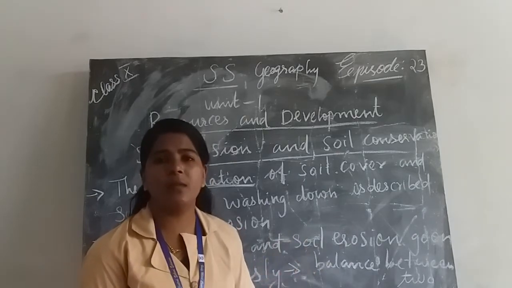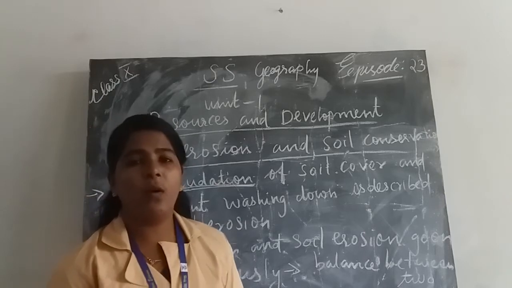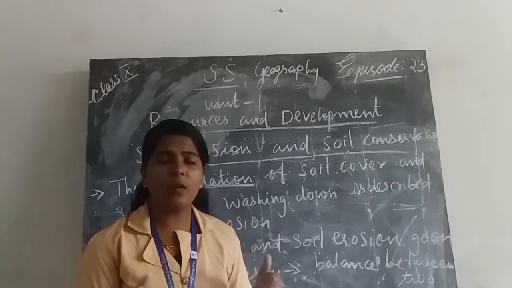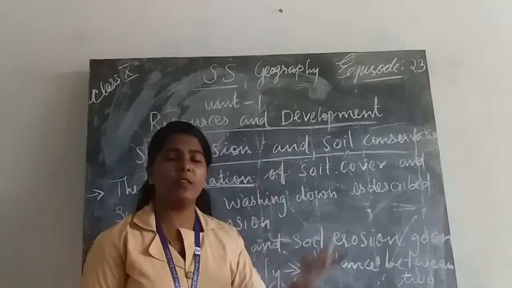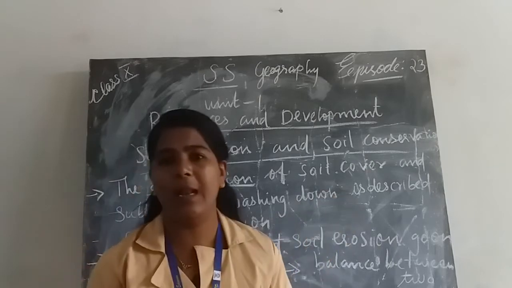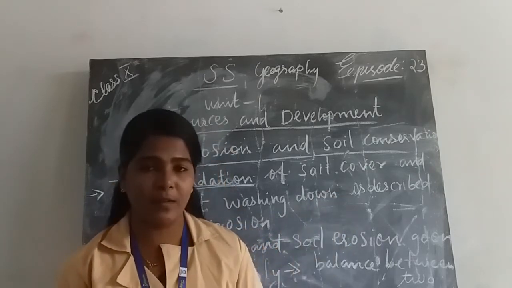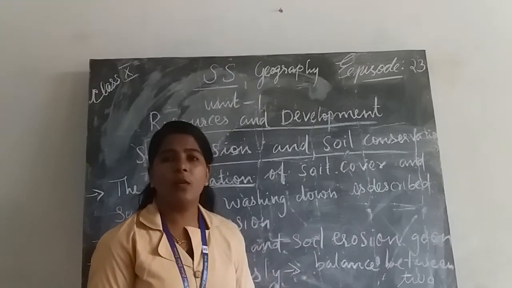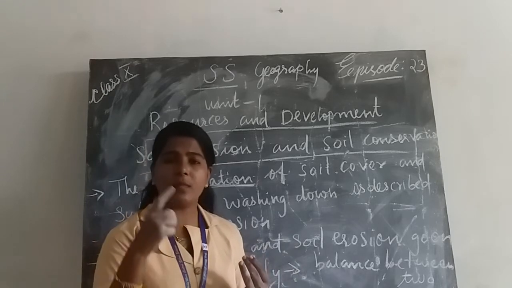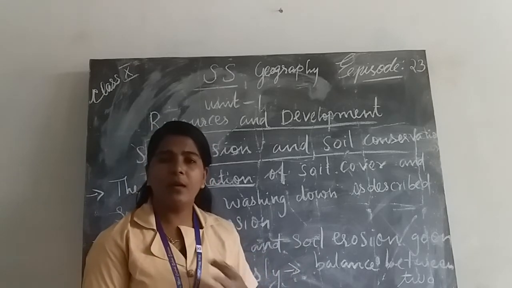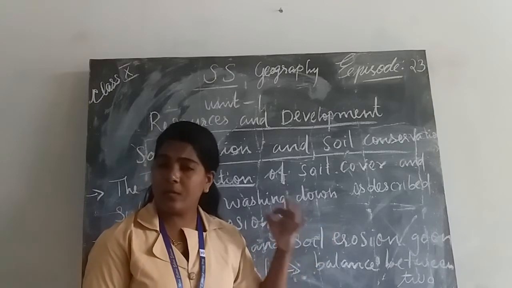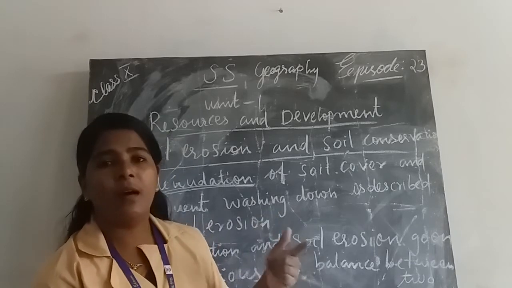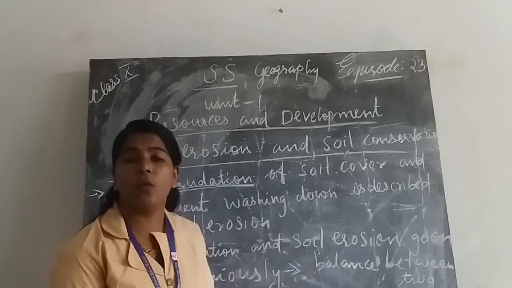But there are many human activities that disturb this balance in nature. What are the human activities that disturb it? Or what were the problems of soil caused by human activities? We already discussed this when we studied the topic land. What are the reasons for land degradation? We analyzed it last class. We all know overgrazing, over-irrigation, mining, all these factors are related to degradation of land. The same reasons are responsible for soil erosion also.